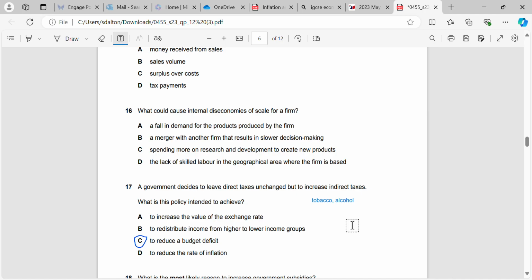Remember, budget deficit is government revenue versus government expenditure. If revenue goes up, our deficit is reduced, and if revenue goes down and expenditure goes up, a deficit is increased. So it's not going to redistribute income. That's what direct taxes are for, not indirect taxes. It's not going to increase or influence the exchange rate, and it's not going to reduce the rate of inflation. Reducing rate of inflation, we'd have to be using our fiscal or our monetary policies.